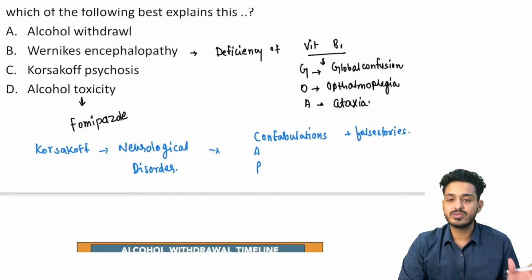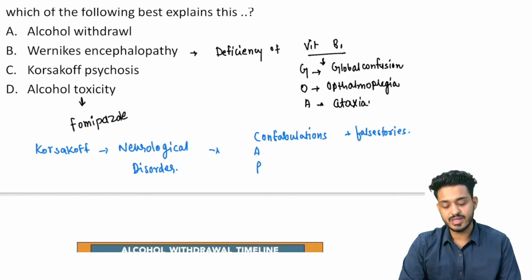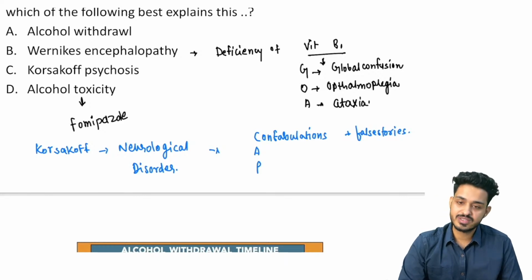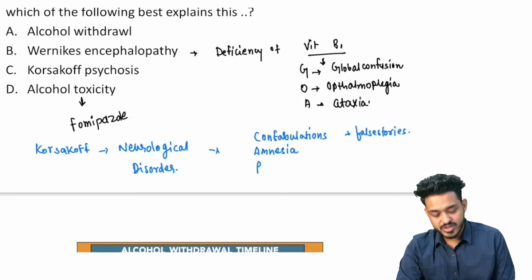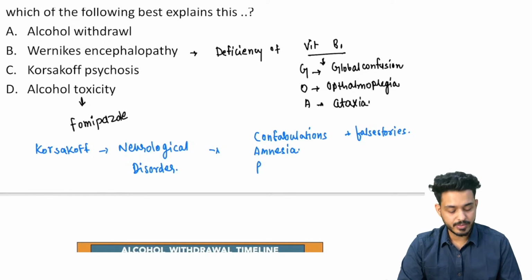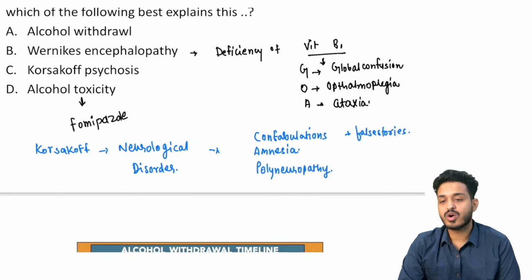He will be telling you, मैं वहाँ से निकला, उसके बाद मैं कहाँ गया, कहाँ नहीं गया. He will be telling you all the stories, and he also believes that these stories are true, but they are false stories, right? उसको कुछ याद नहीं रहता. He will be having A for amnesia. He won't be able to remember. And P for polyneuropathy, right? So these are going to be the features for Korsakoff psychosis.